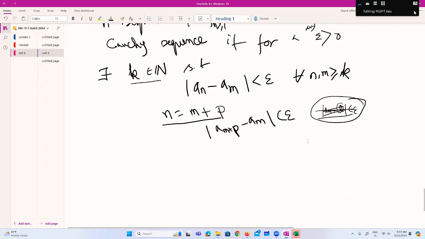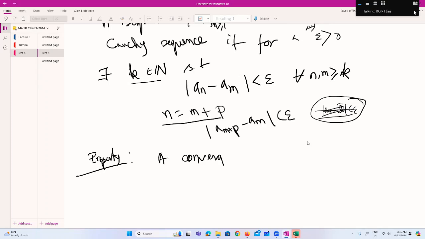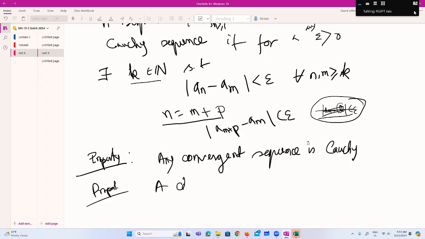Now we have two properties. One is that a convergent sequence is Cauchy. Any convergent sequence is Cauchy. And a Cauchy sequence is convergent.